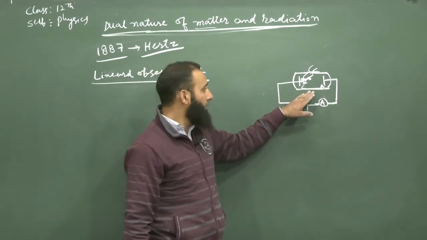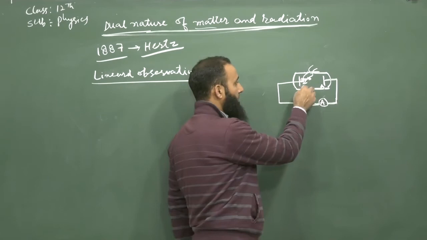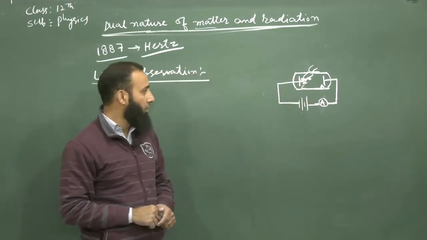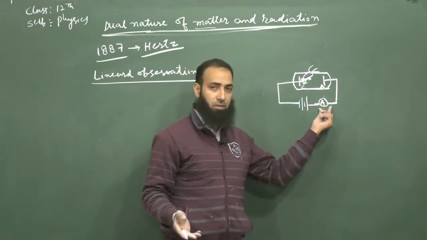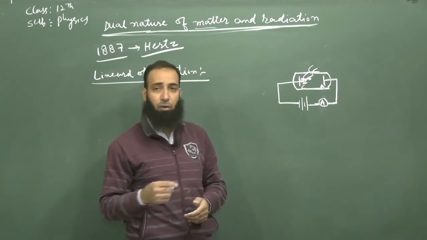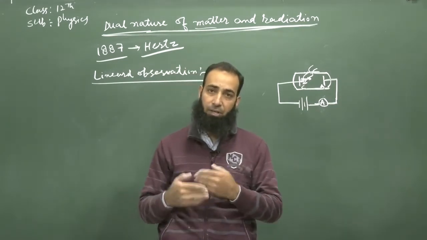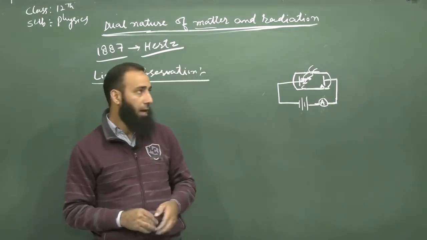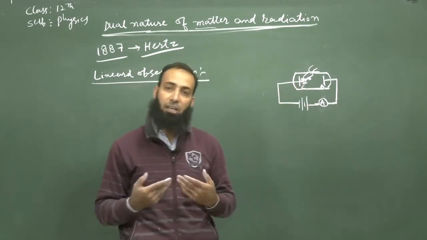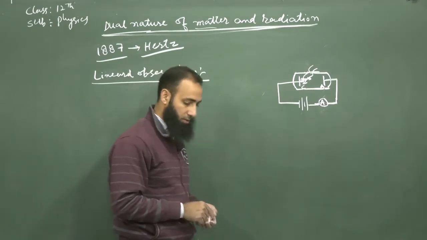As soon as the radiation stops falling on the emitter plate C, the current also stops. So he concluded that when the emitter plate is irradiated with ultraviolet radiation, electrons are coming out. That means photoelectric emission takes place. This was Lenard's observation.